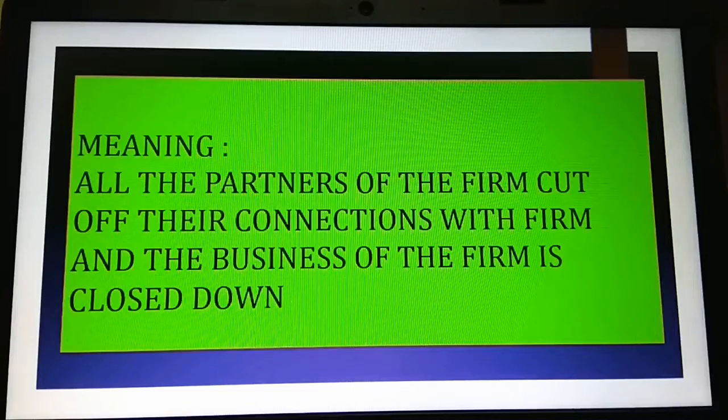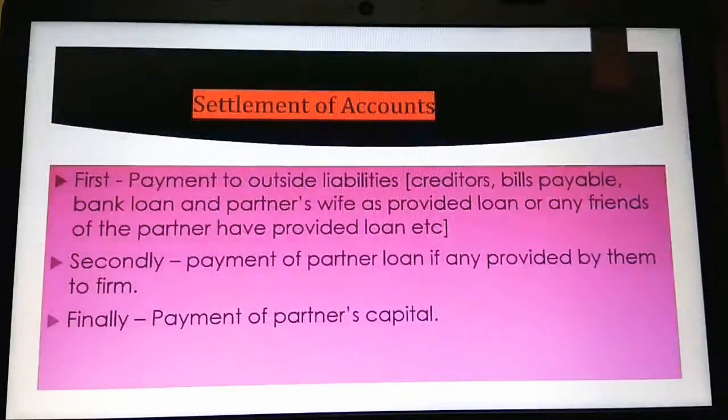Now let us see what could be the next. Settlement of accounts. How are the accounts going to be settled in case the complete firm is going to get dissolved? First thing is, you have to make the payment to the outside liabilities. What is this outside liabilities? In case the suppliers have provided you any goods on credit basis, they are called creditors. So you have to settle them first because they are the outsiders.